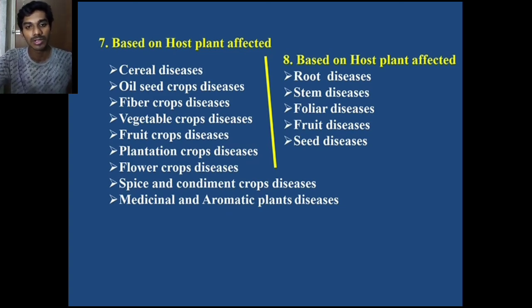Next we see classification based on the host plant affected: cereal diseases, oilseed diseases, fiber crop diseases, vegetable crop diseases, fruit crop diseases, plantation crop diseases, flower crop diseases, spices and condiments crop diseases, medicinal and aromatic plant diseases. Then based on the part of the host affected: root disease, stem disease, foliar disease, fruit disease, seed disease.